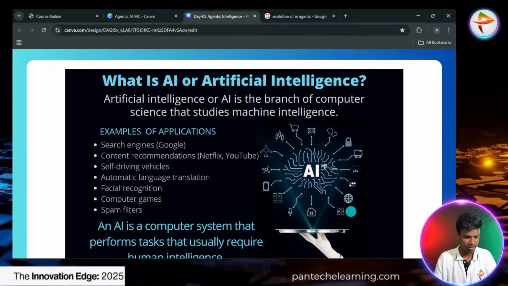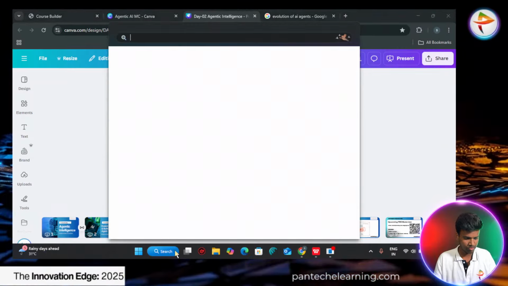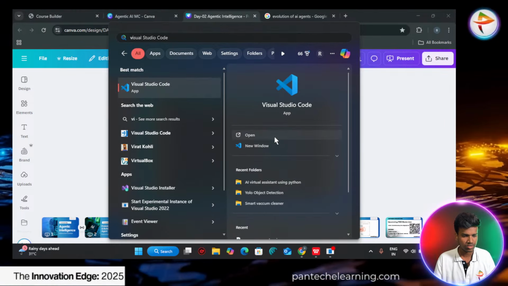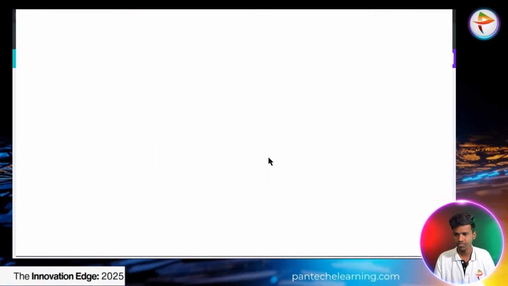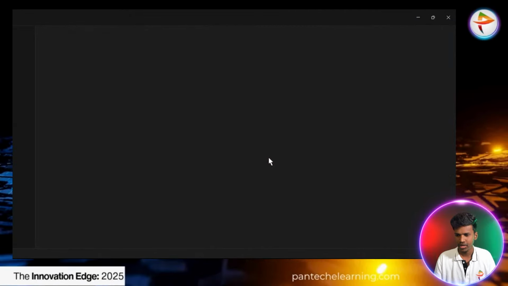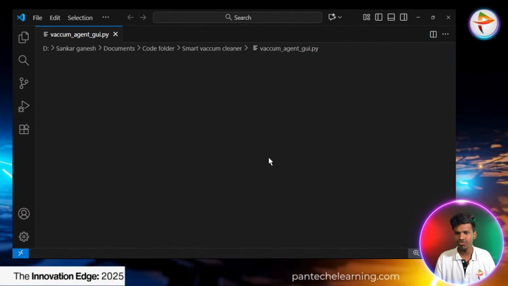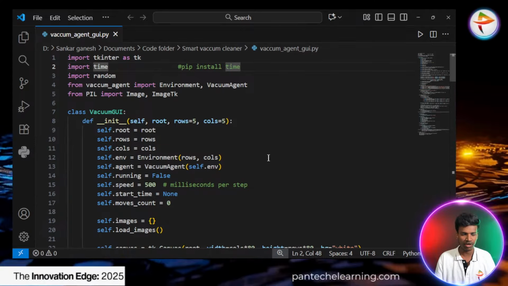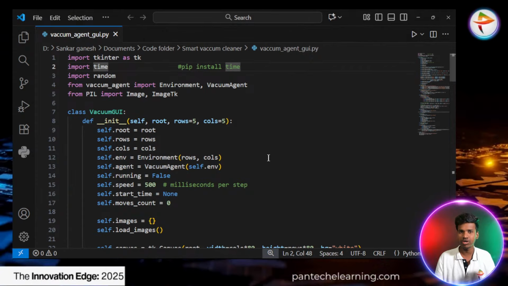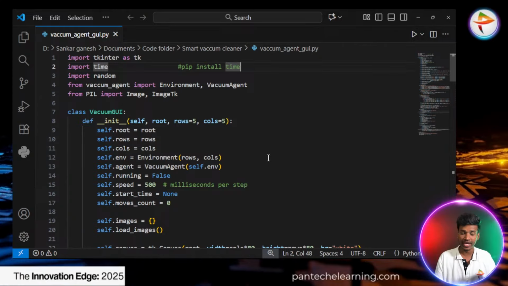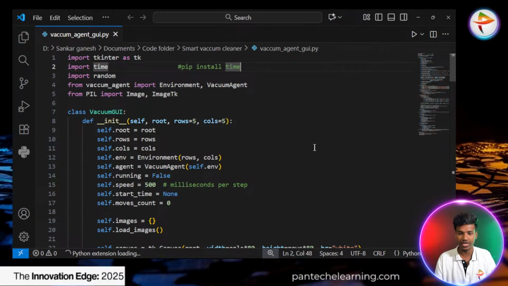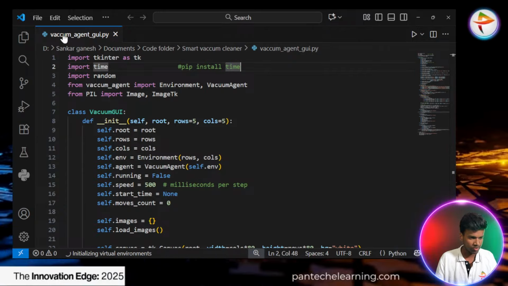Now I have to show the coding part. In every session we will try to see one particular agent, day by day. Along with the theoretical part, most of the session we go with one particular agent and how to create it. Each day we will discuss one particular AI agent.